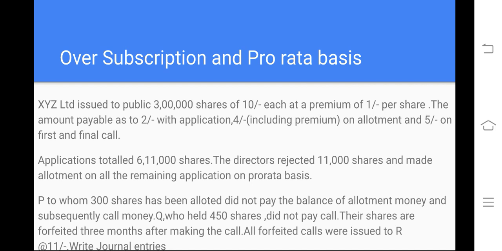There is one person called P. He failed to pay for 300 shares. He got allotment, but he did not pay allotment money for 300. So we need to subtract P's 300 shares at the time of allotment. When we are writing the bank transaction, you have to subtract 300 shares' worth of allotment money, and subsequently call money. It is implied that he is not able to pay either the first and final call also.